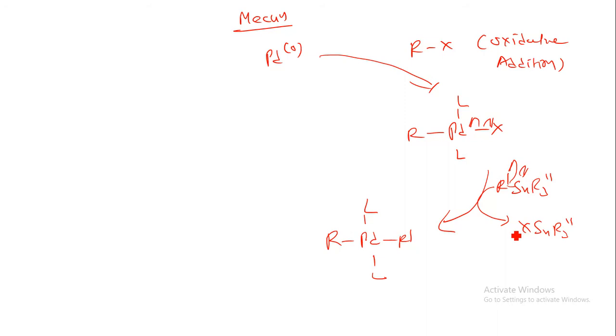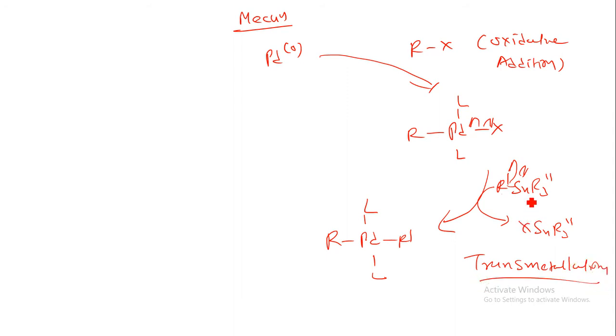Okay, so what will happen over here? This R dash is attached over the tin group, okay, tin metal. Now by the removal of this tin metal, it is attached over the palladium. So that is the transformation of tin to the palladium. That is why this step is known as transmetallation.